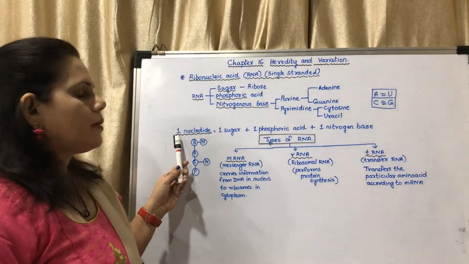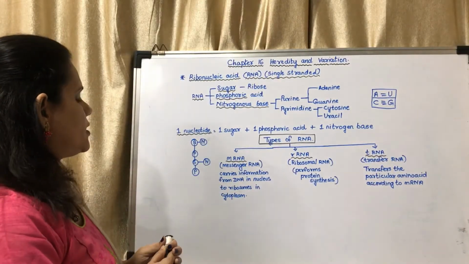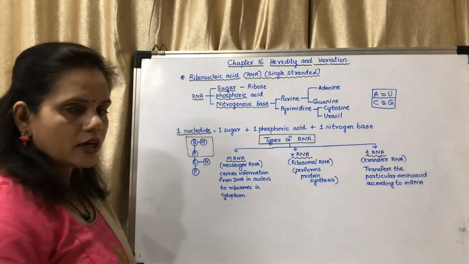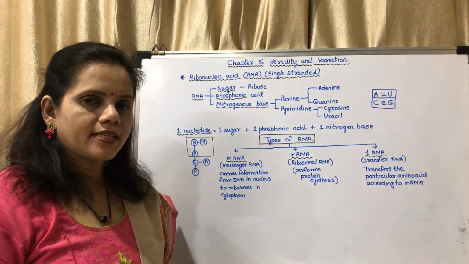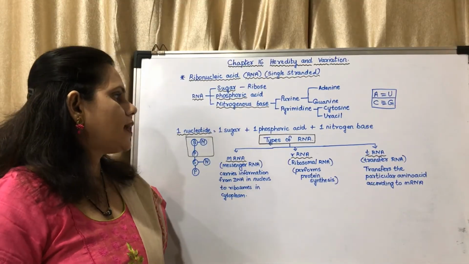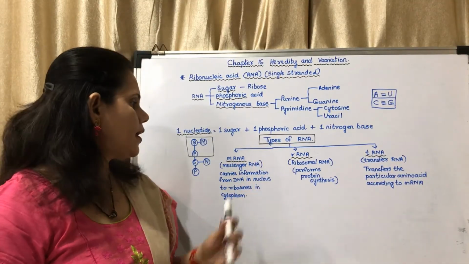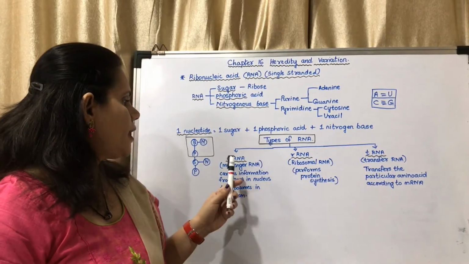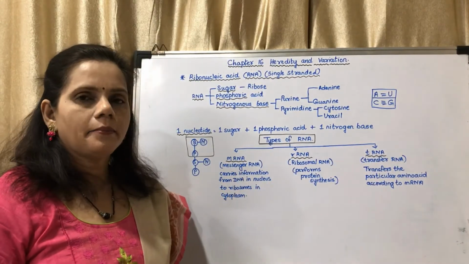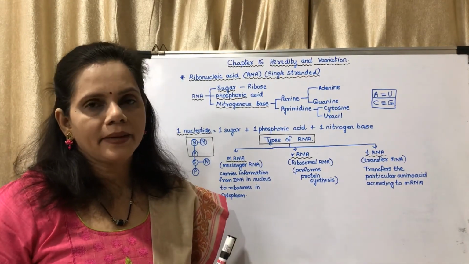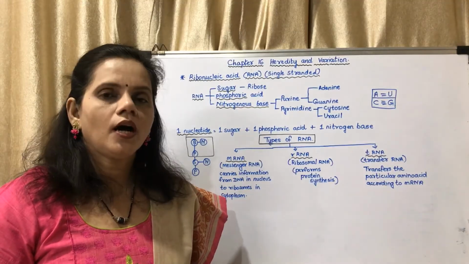Now it is made up of nucleotides. What is a nucleotide? A nucleotide consists of one sugar molecule, one phosphoric acid and one nitrogenous base. Now there are three types of RNA: mRNA, rRNA and tRNA. mRNA is also called as messenger RNA. Now messenger means someone who is carrying a message from one place to another.